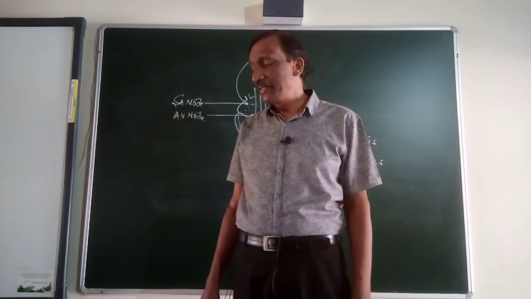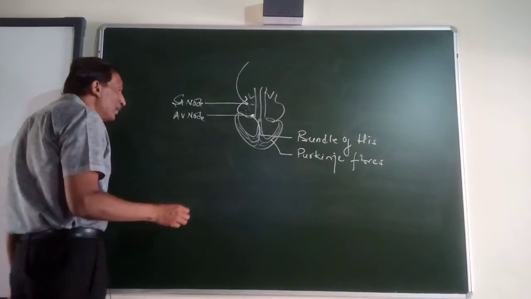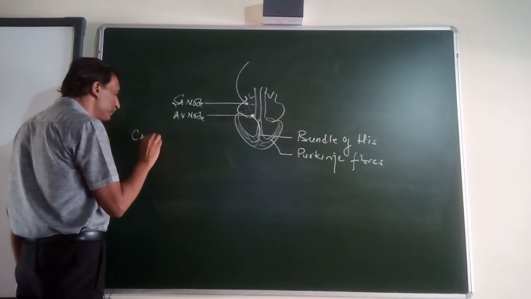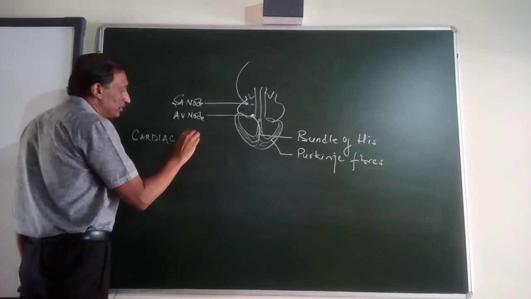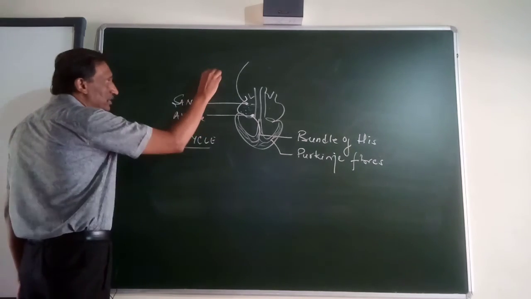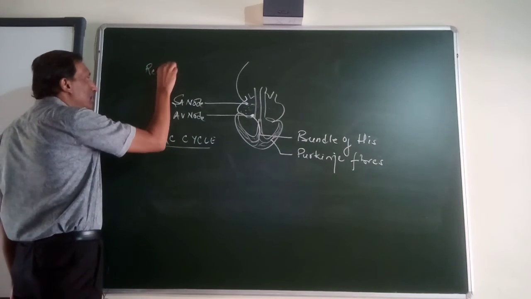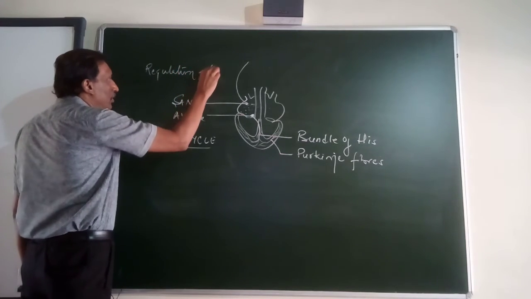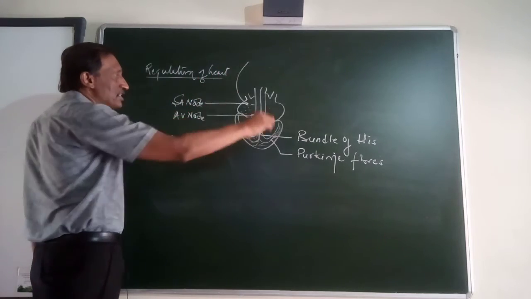Now how does the cardiac cycle work? Let's see. What will happen first? This is actually regulation of the heart. How will the regulation happen?